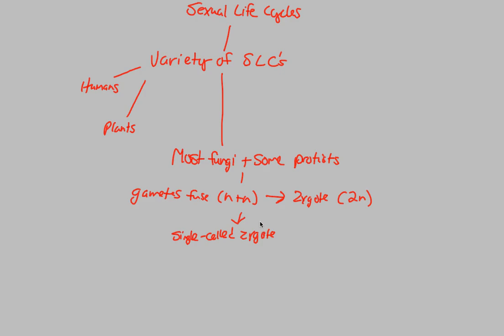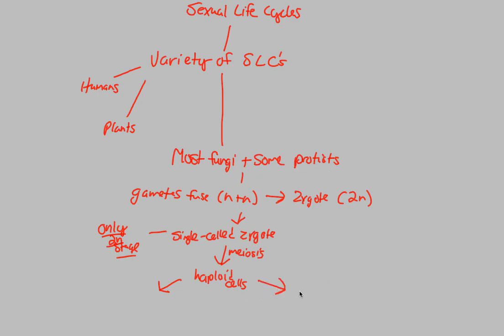Now that we have a single-celled zygote, we can form haploid cells from it. This formation of haploid cells is done through the process of meiosis, so write down meiosis over there. But what we're going to state about this single-celled zygote stage is that it is actually the only diploid stage, the only 2n stage of this organism. After this, it's going to be at the haploid cell stage. These haploid cells now have the opportunity, depending on the type of fungus or the type of protist, to do two things.